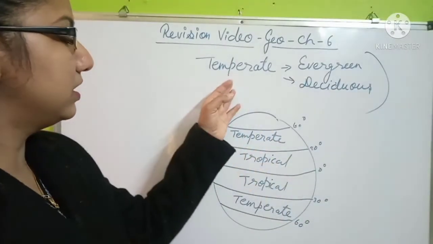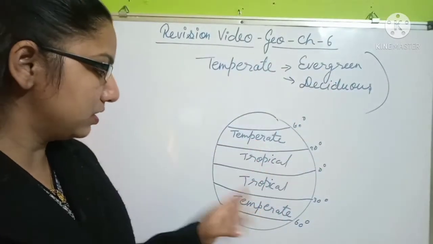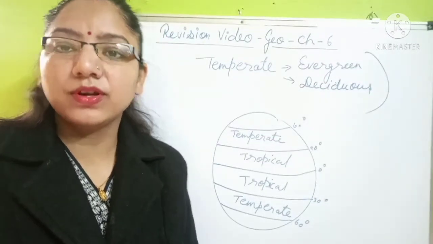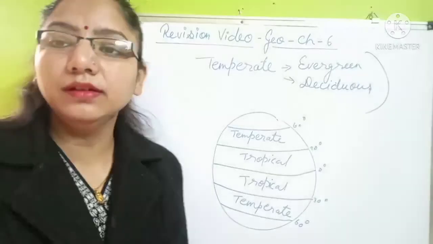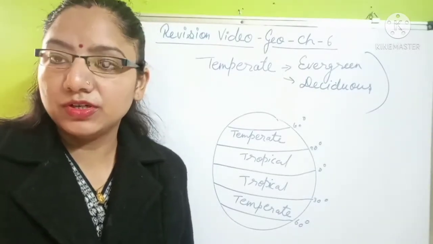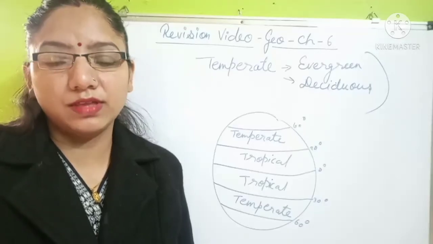So these areas are known as the temperate forest, in which we can include two types of forest, that is evergreen and the deciduous forest. Now let's see what are the important trees and what is the wildlife in that areas.